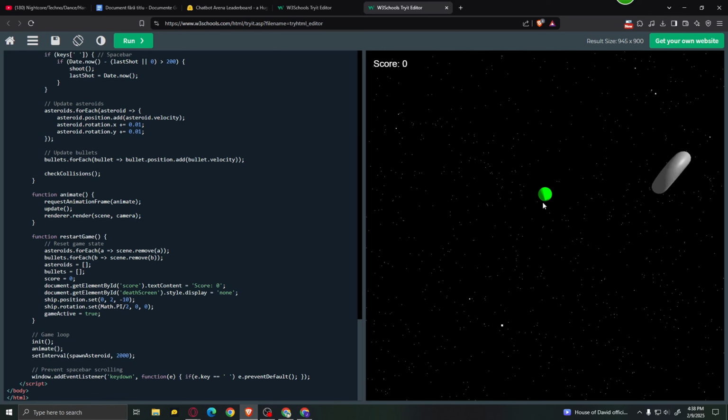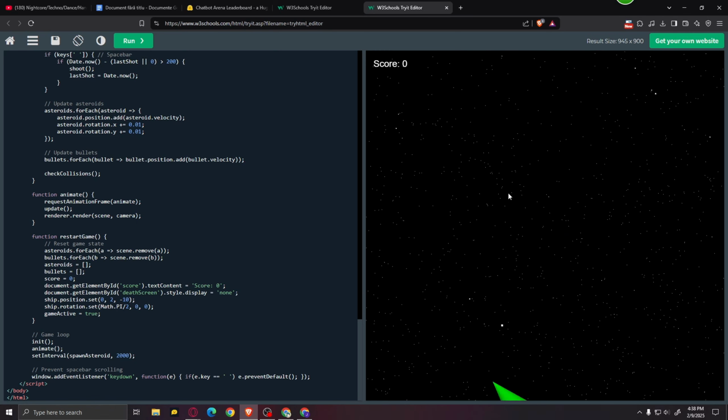And here we have a pretty similar looking game, but this time we can move in multiple directions, and we can't really shoot anything. I think I'm supposed to go through these circles, but for some reason I can't really get to them. Okay, so I'm not really sure what I'm supposed to do with this one.